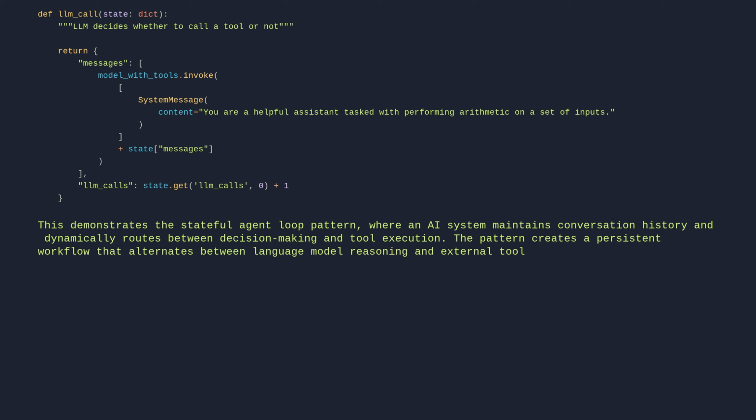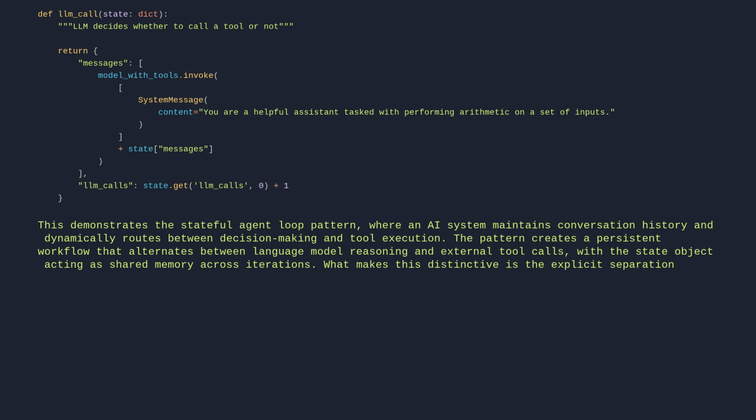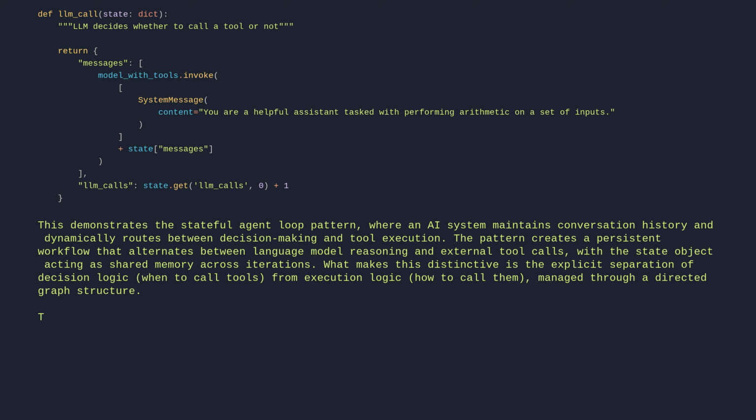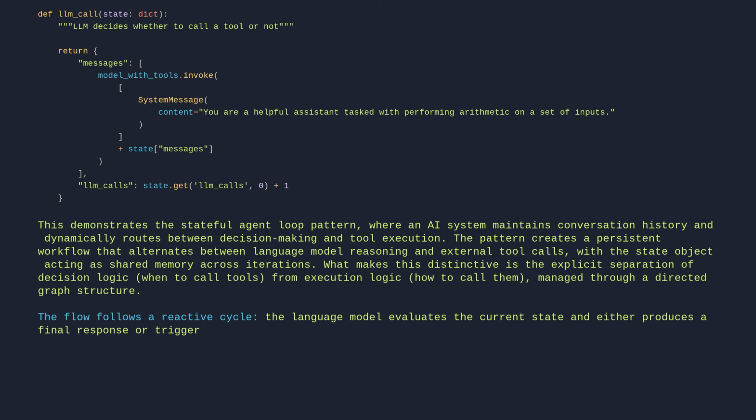What makes this distinctive is the explicit separation of decision logic, when to call tools, from execution logic, how to call them, managed through a directed graph structure. The flow follows a reactive cycle. The language model evaluates the current state and either produces a final response or triggers tool calls, which then update the state for the next iteration.